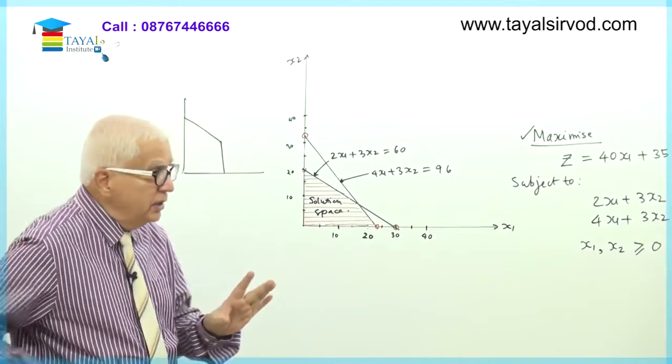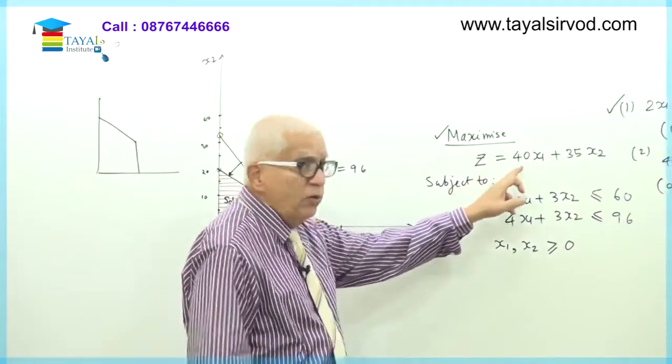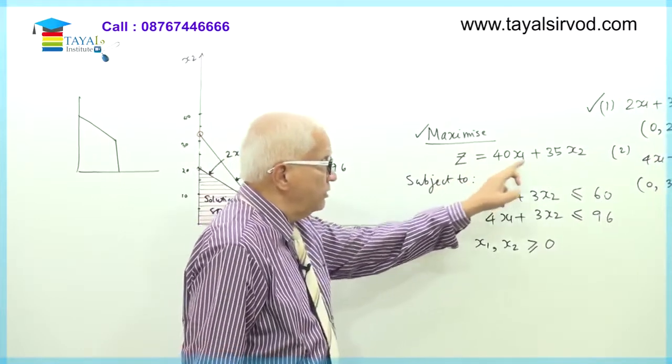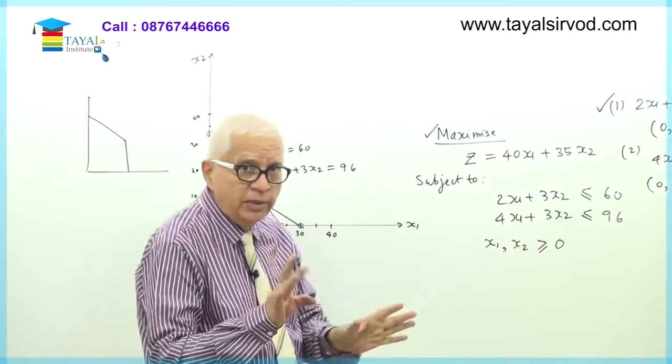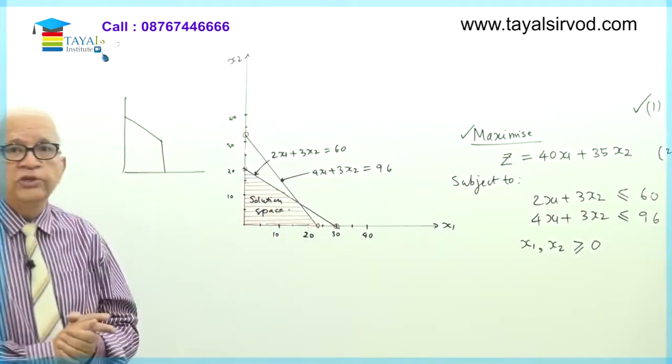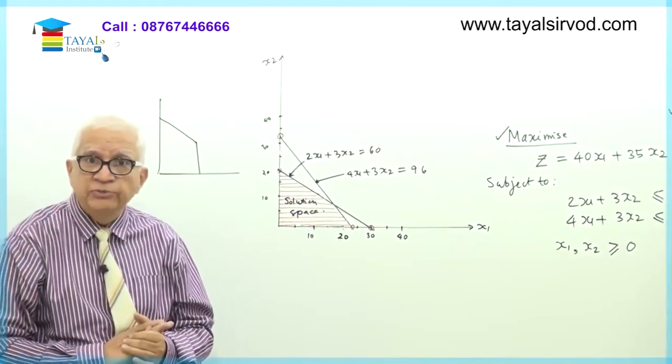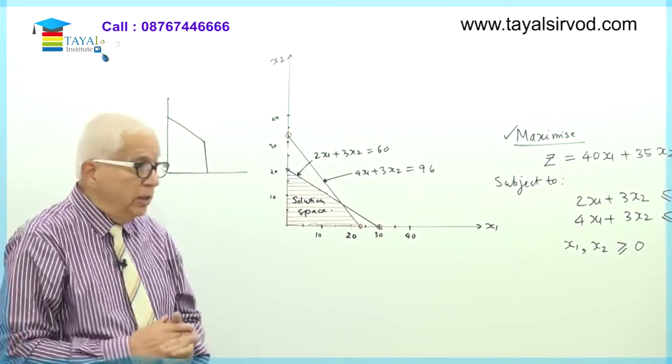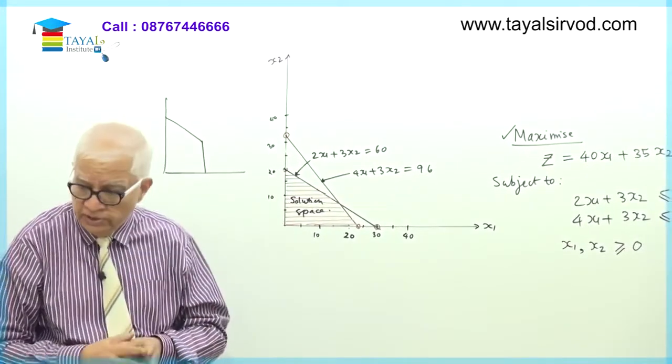So in other words, my solution, which will be found in such a way that the value of 40x1 plus 35x2 is going to be maximum, is going to lie where? It is going to lie in one of the points of this shaded area, and the shaded area is my solution space.